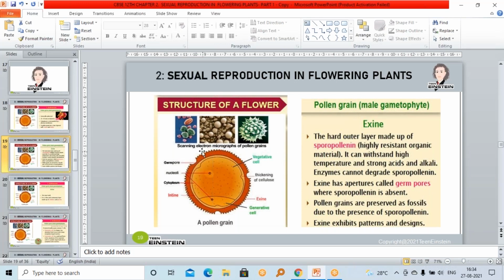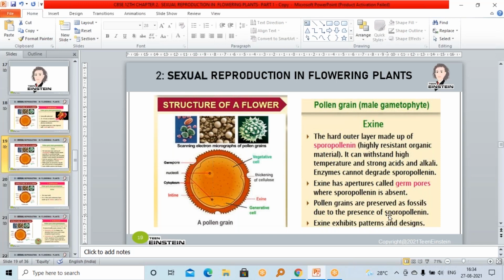Exine has apertures called germ pores. Here you can see the germ pores. And in these germ pores, sporopollenin is absent. Clear? And pollen grains are preserved as fossils.